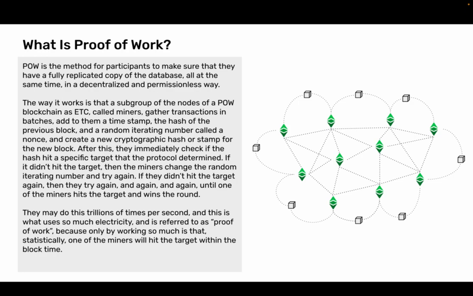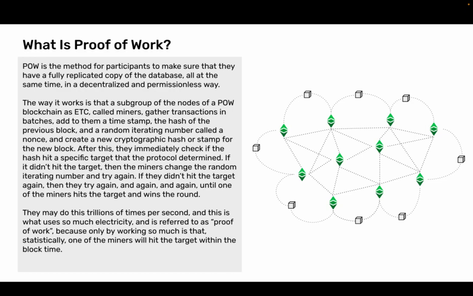What is proof of work? Proof of work is the method for participants to make sure that they have a fully replicated copy of the database, all at the same time in a decentralized and permissionless way. The way it works is that a subgroup of the nodes of a proof of work blockchain, such as ETC, called miners, gather transactions in batches, add to them a timestamp, the hash of the previous block, and a random iterating number called a nonce, and create a new cryptographic hash or stamp for the new block.